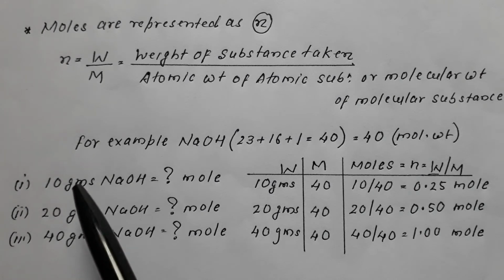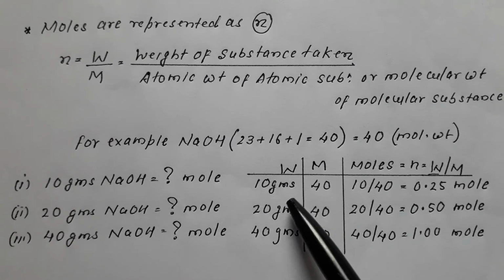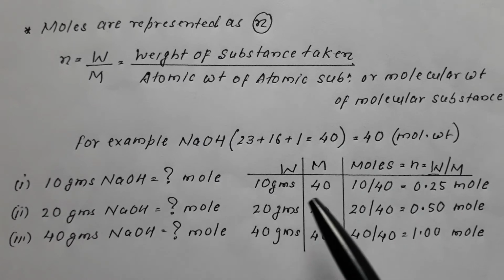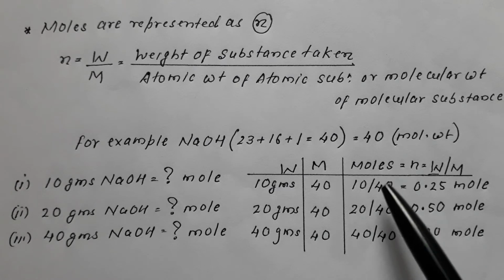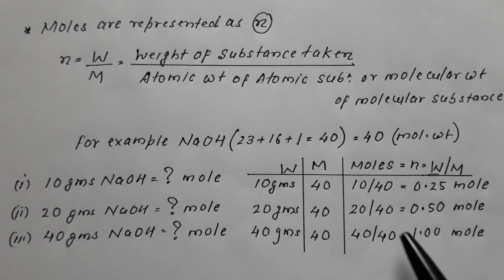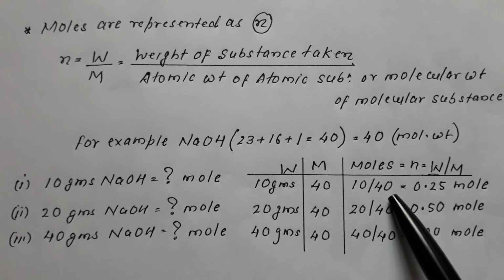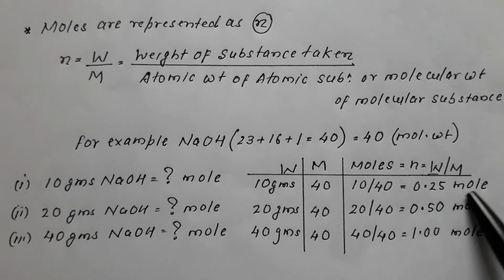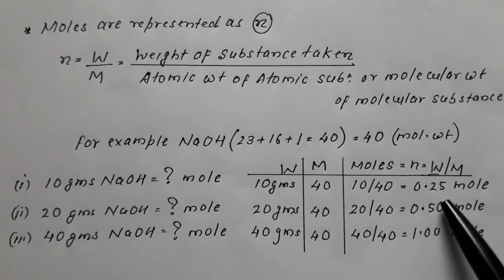Now if these weights are given and we have to convert them into mole: in the first case, the weight of NaOH given is 10 grams. The molecular weight of NaOH is fixed, 40. So how can we calculate the mole? The mole is represented by N, which is W by M. So W is 10, the weight of the substance taken, upon molecular weight 40, mole is 0.25. So 10 gram NaOH means 0.25 mole.